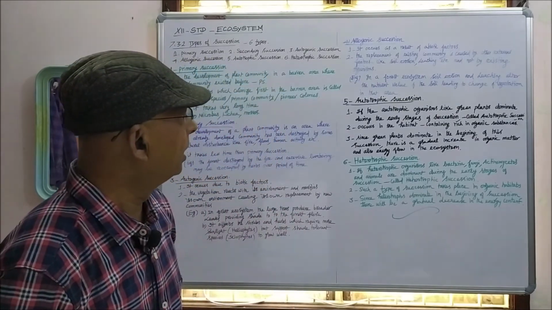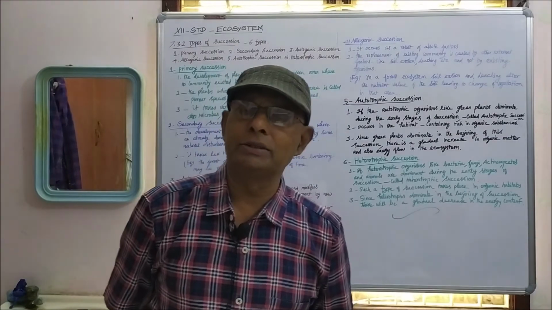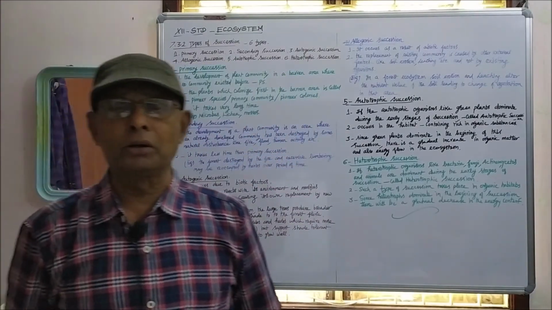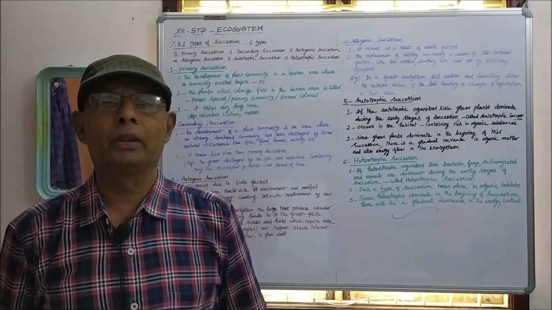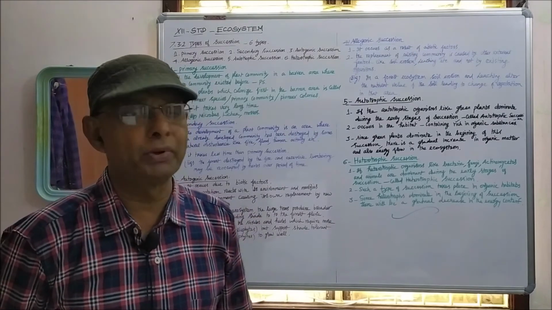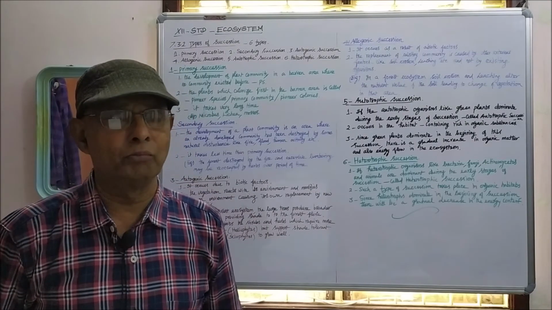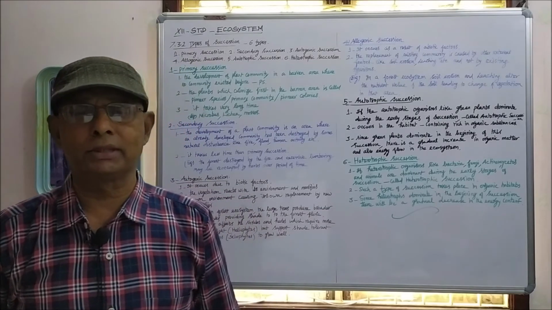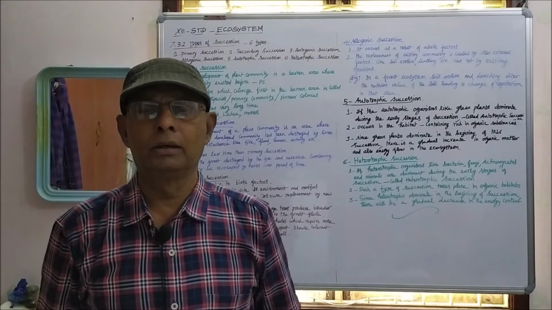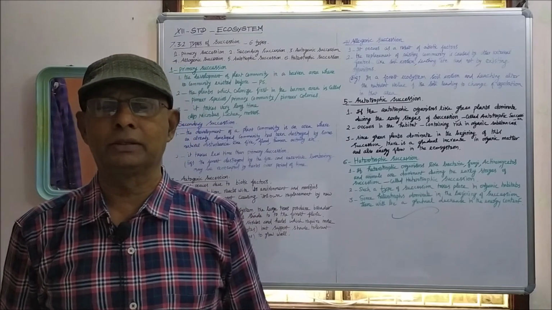Come to allogenic succession. Allogenic succession occurs as a result of abiotic factors. Autogenic succession occurs as a result of biotic factors, but allogenic succession occurs as a result of abiotic factors.